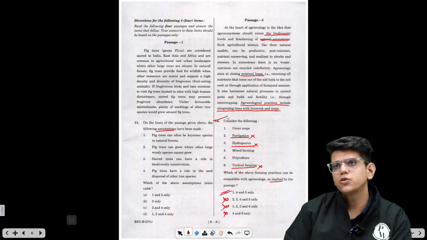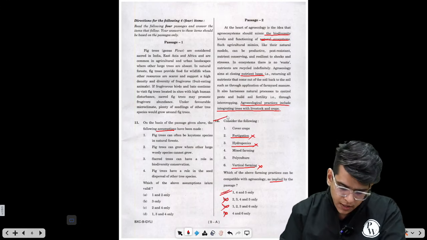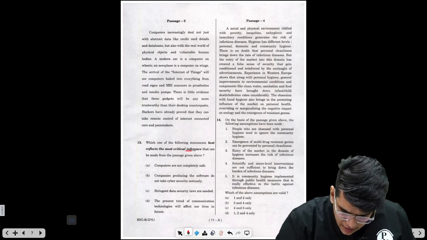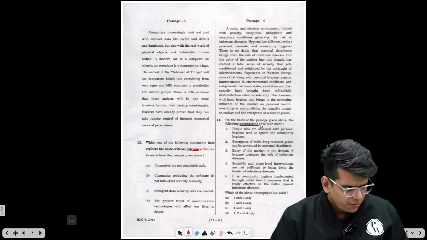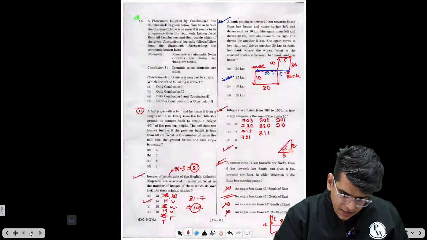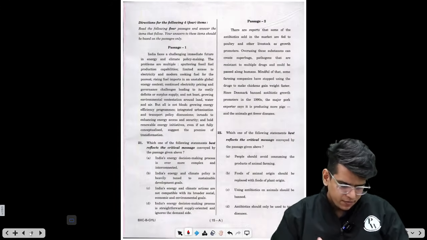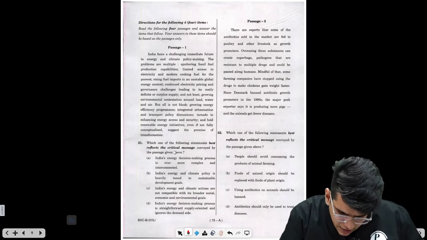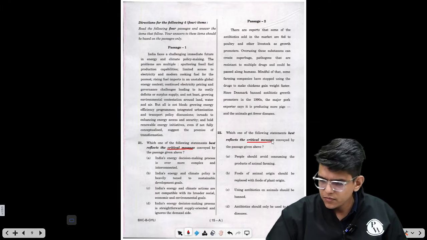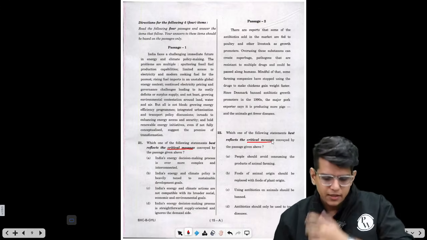You can attempt such questions to start with. Next, let's move to the next thing. Again, inference and assumption. I will leave this for the first time. Then again, next, let's see 8. Here we have some questions. Critical message, critical message. So I will try to attempt these 2 questions.